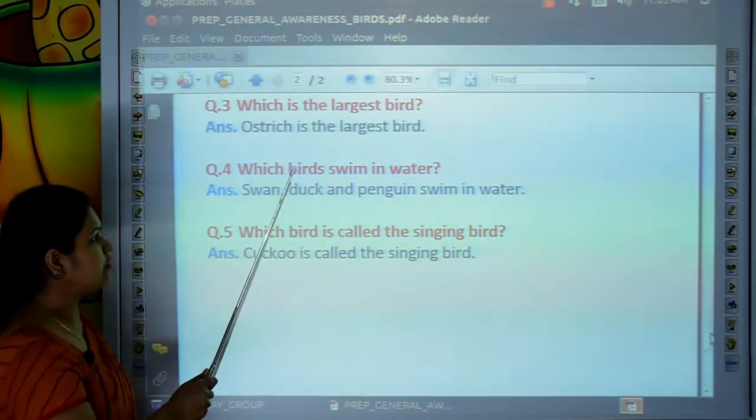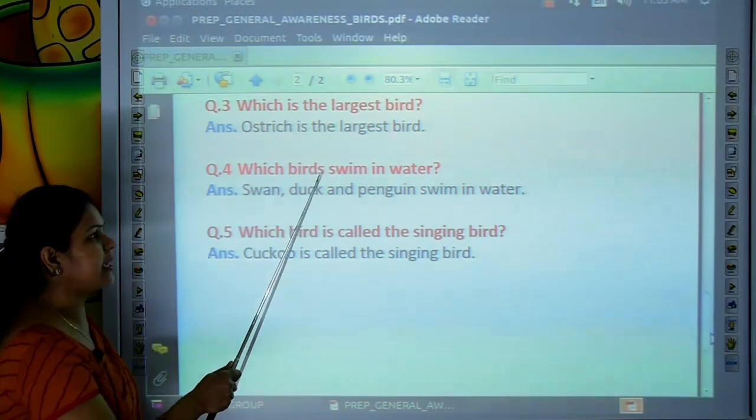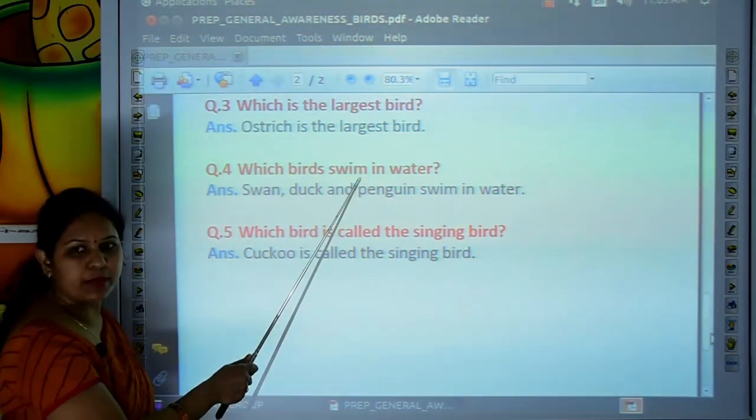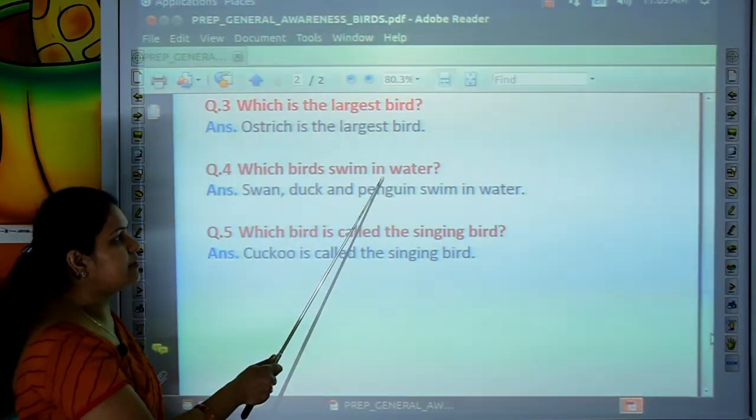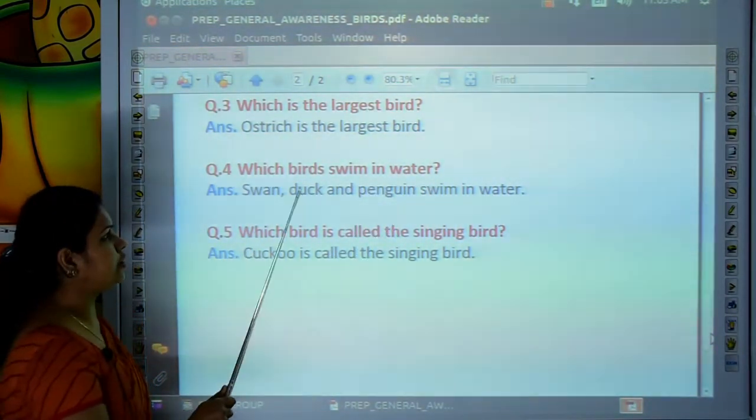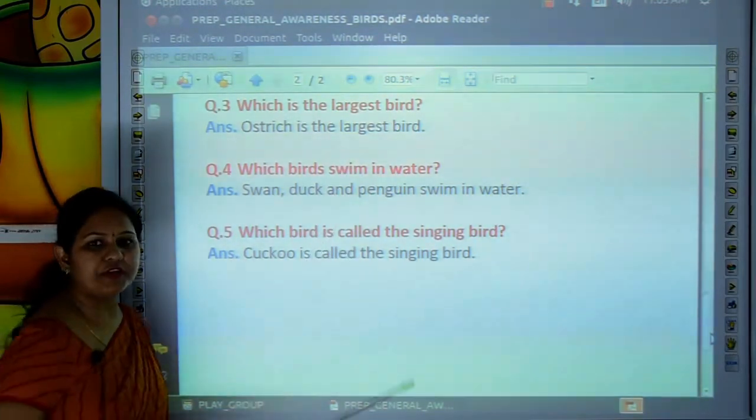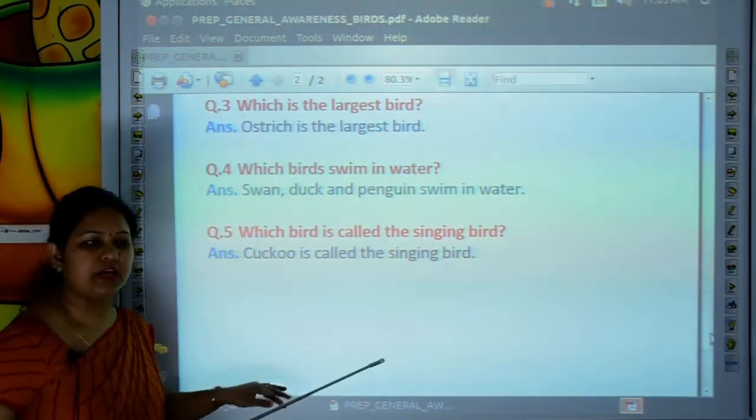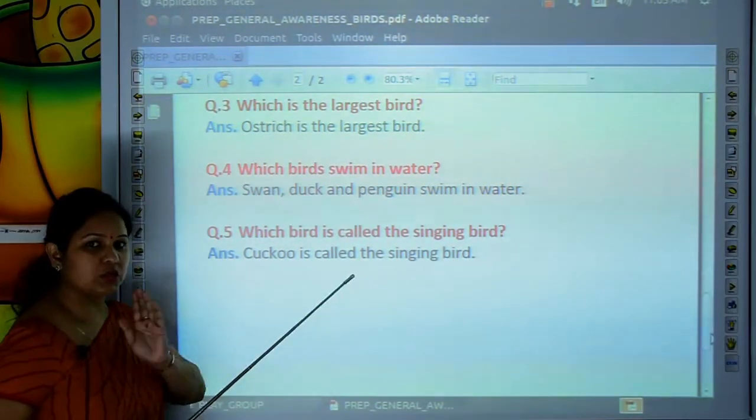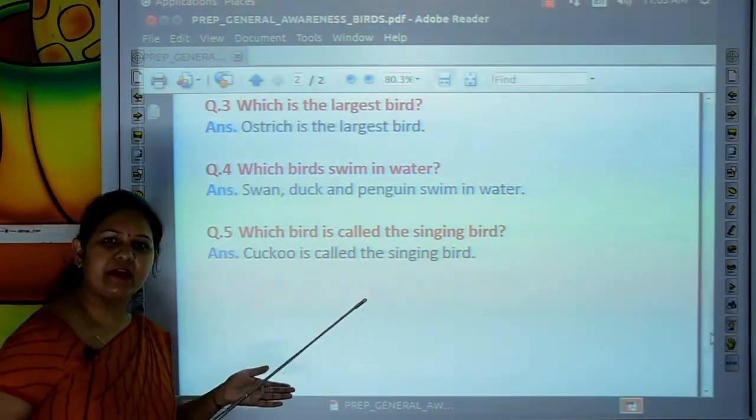Which birds swim in water? Which birds swim in water? Swan, duck and penguin. Swan, duck and penguin.